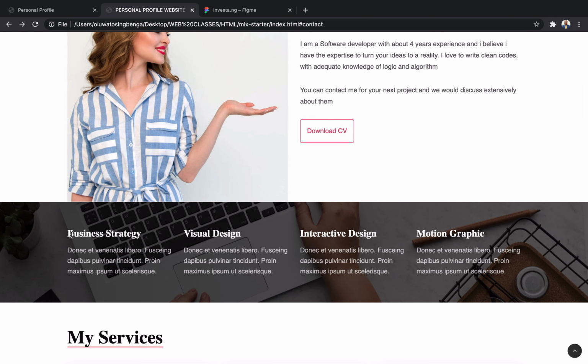Do I need this business strategy, visual design, interactive design, motion graphics? Yes, I might want to put some of the things I believe in, maybe team player, intelligent thinking, clean code. So that might be what I would want to put here.